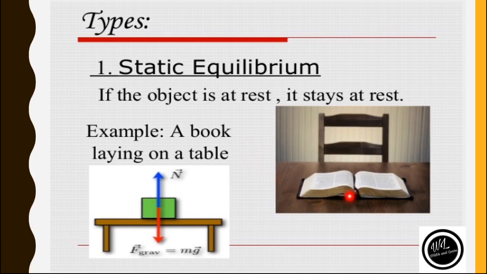Let's say a book lying on a table, or an object lying on a table. The weight of the body is acting in the downward direction, while the reaction of the table is acting in an upward direction. So these two forces are cancelling the effect of each other, and there will be no net force acting on it. So this body is in a state of equilibrium. Same with this condition. So for examples of static equilibrium, we can assume any stationary objects. Those objects that are in a state of rest can be examples of static equilibrium.